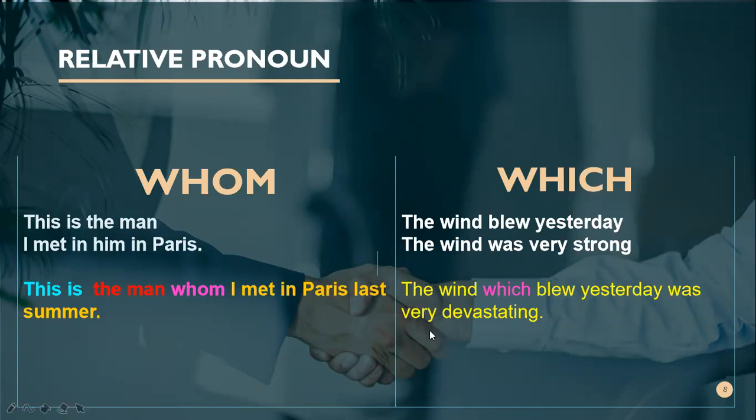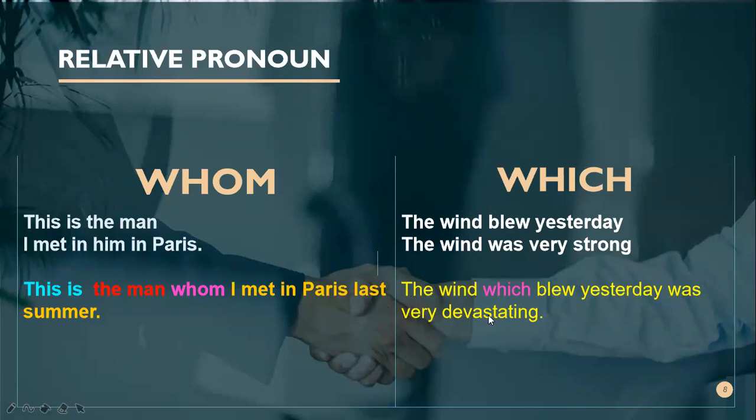And now, which. The wind blew yesterday. The wind was very strong. Is wind a person or not? It's an object, right? It's a thing. Because it is a thing, we replace it with which. The wind which blew yesterday was very strong.